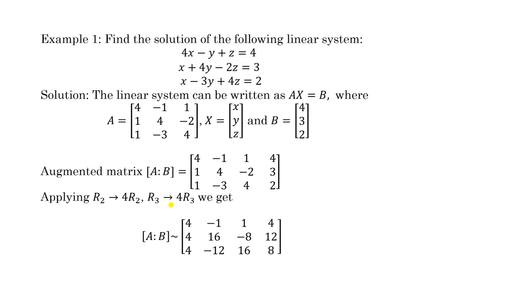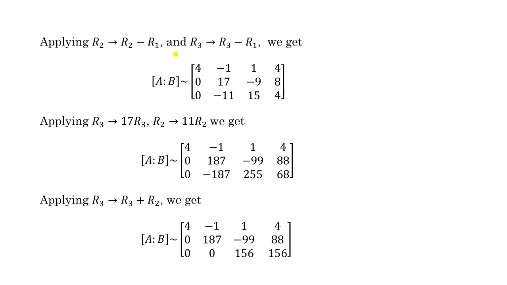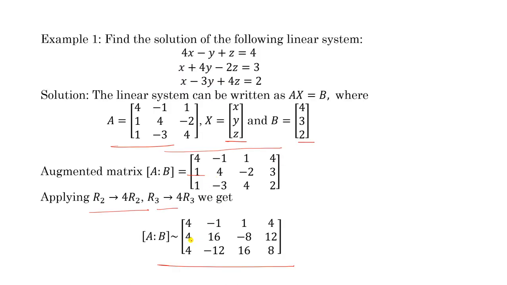Now let us take an example to understand all these rules. Let us consider this system. We try to write it in matrix form, AX equal to B. A is this one, X and B, and this is the augmented matrix AB. Now try to reduce this to echelon form. So apply this transformation: multiply R2 by 4 and similarly multiply R3 by 4. You will get this matrix. Now apply R2 minus R1. Look at this.